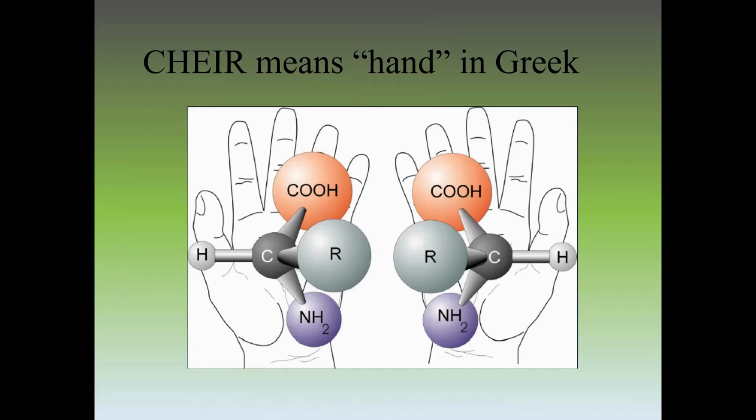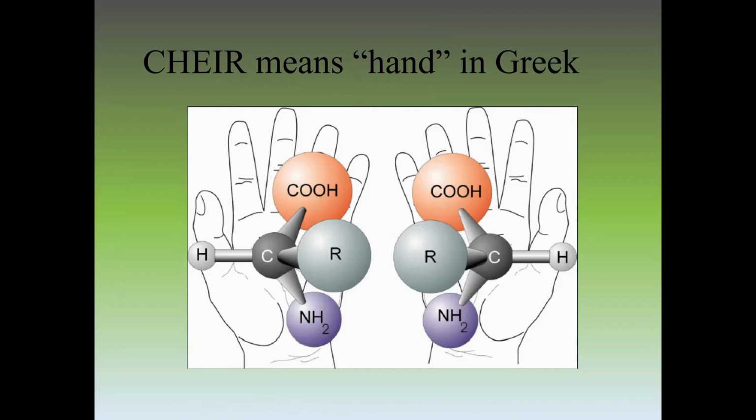And we also know our one hand is a mirror image of the other hand. It means our hand is not superimposable on its mirror image.